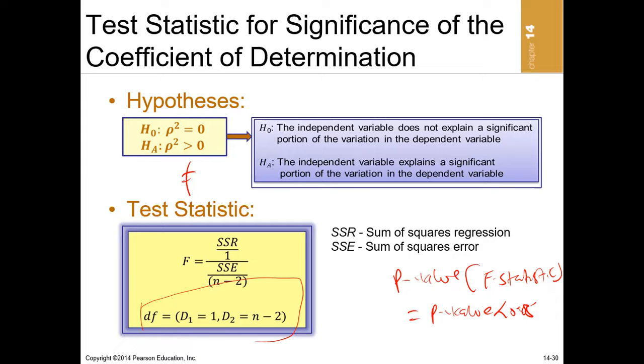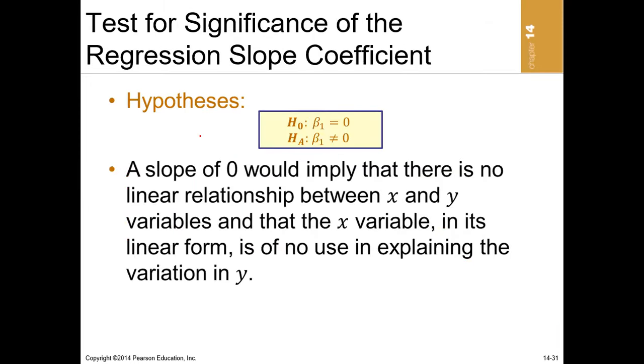Now, that means that if your p-value of the F statistic is greater than 0.05, we will fail to reject this null hypothesis, and our conclusion will be that the R squared is not significant. Now, moving forward, we can also test the significance of the slope. We have y equal to beta naught plus beta 1 x. So we can also test the significance of this slope, or the beta coefficient.